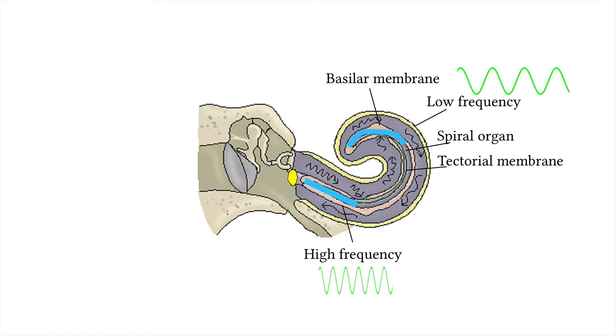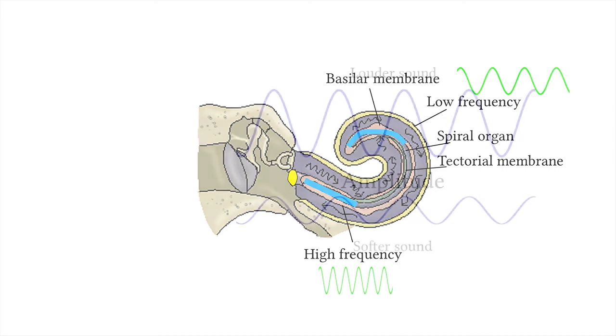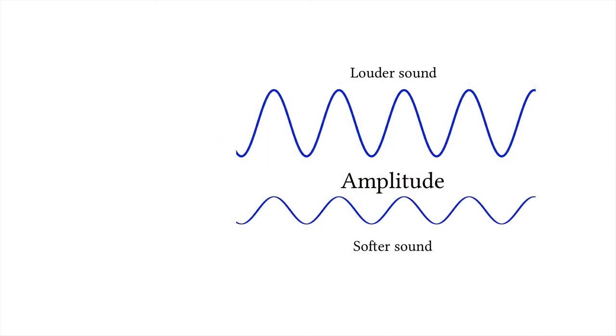Well, what about volume? We know we can tell the difference of a loud sound versus a soft one. So how do we do that? Well, loudness is determined by the amplitude of the sound waves. The bigger the amplitude, the bigger the vibrations of the tympanic membrane are. This means it will move back and forth more strongly. Frequency refers to how many times it will vibrate back and forth, or how frequently it will vibrate. But amplitude refers to how far back and forth each motion is.